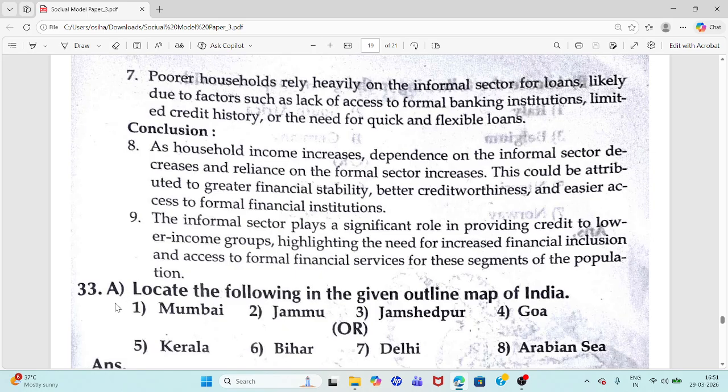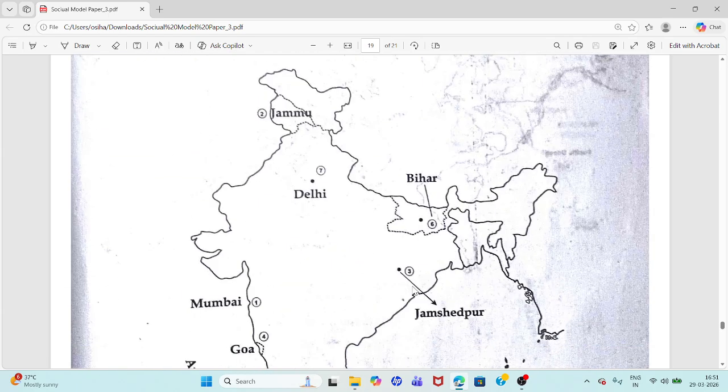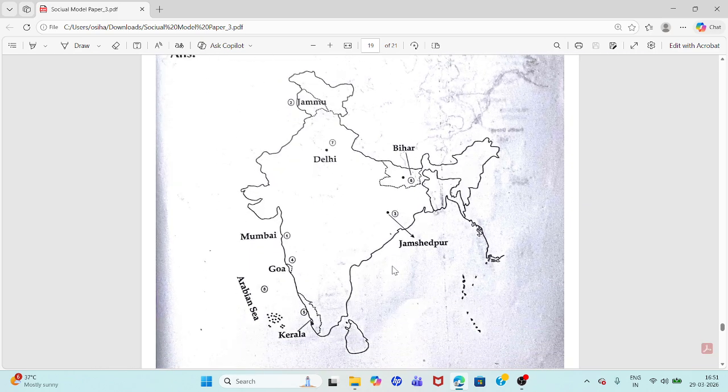Okay. Now 33 question. A. Locate the following in the given outline map of India. 1 to 4 or 5 to 8. You have to locate in the India map. So please locate in the India map. See this map once.